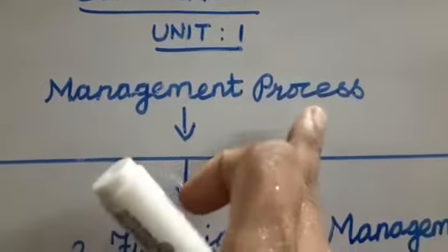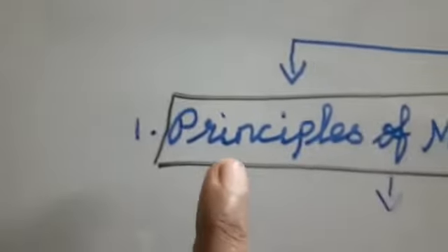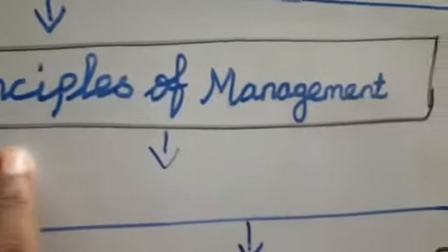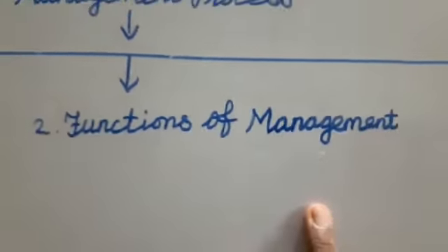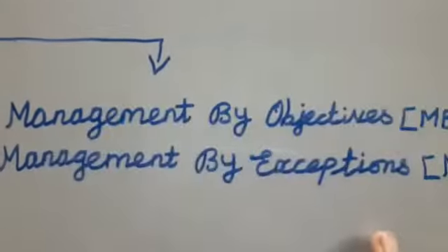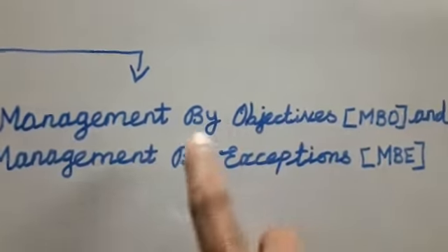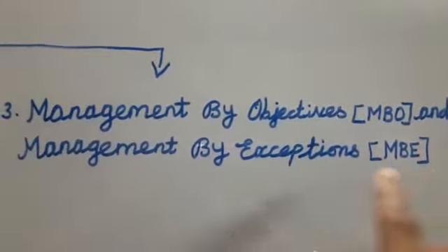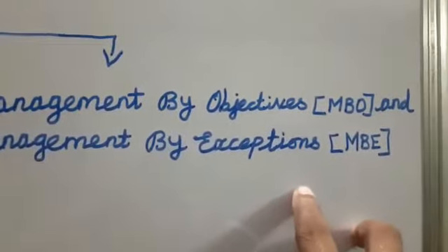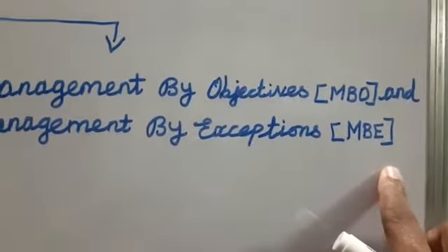In this management process, we have three chapters. First chapter, Principles of Management. Second one, Functions of Management. Third one, Management by Objectives, in short form MBO, and Management by Exception, in short form MBE.